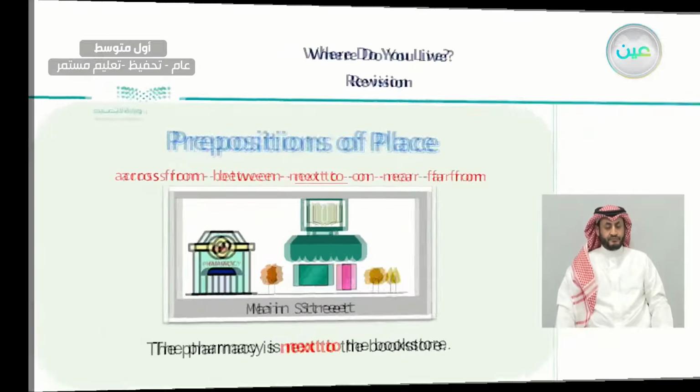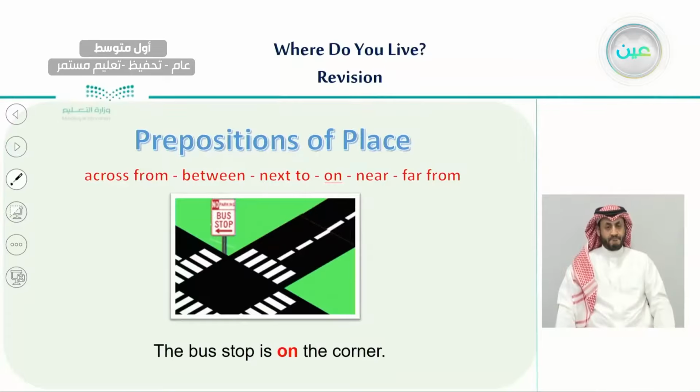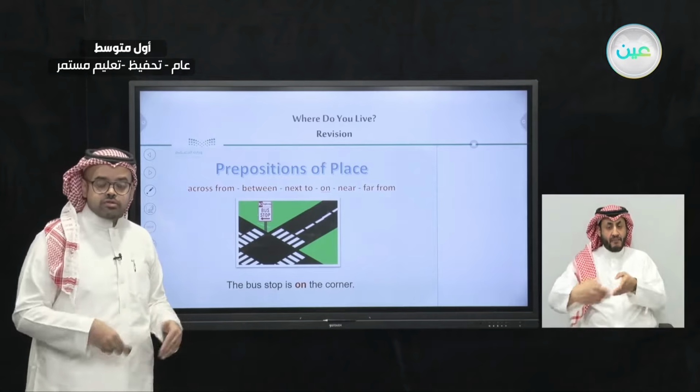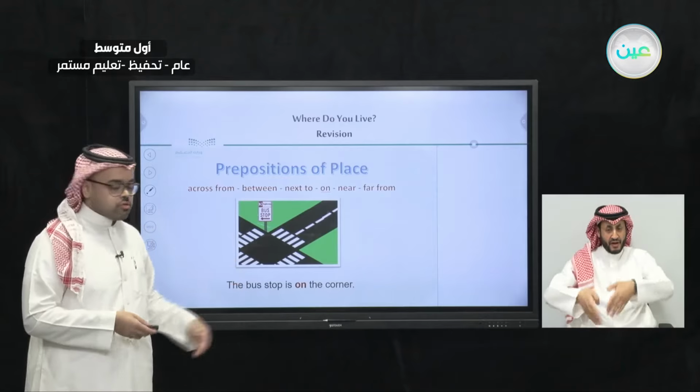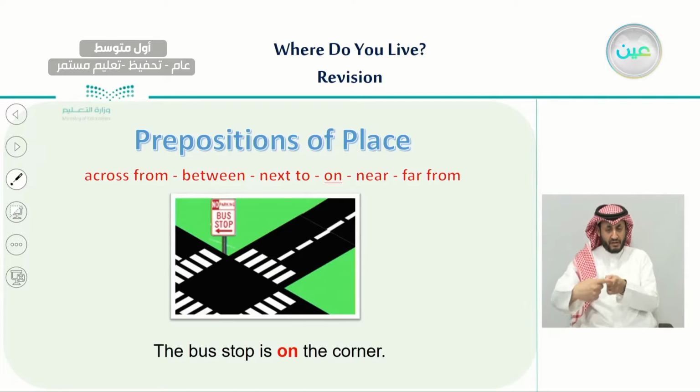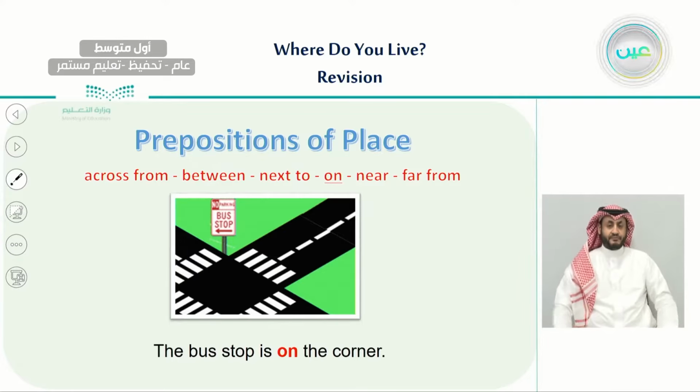The other preposition is on. As we learned from the beginning, we use on for buildings and streets, and also for corners. So for example, the bus stop is on the corner. The bus stop is on the corner.